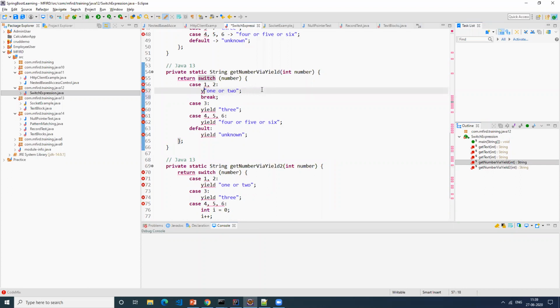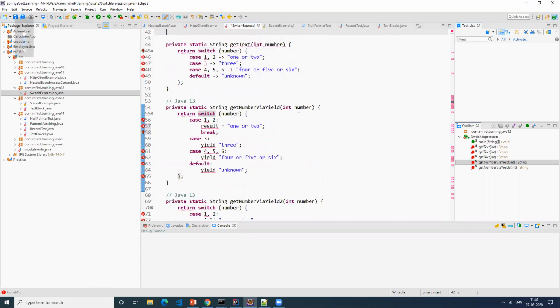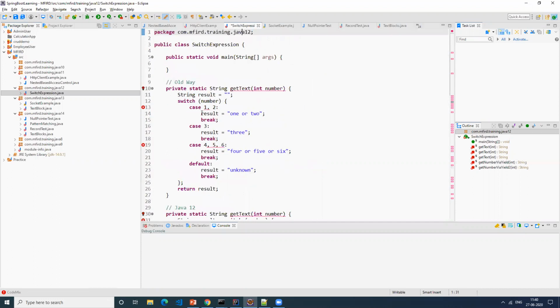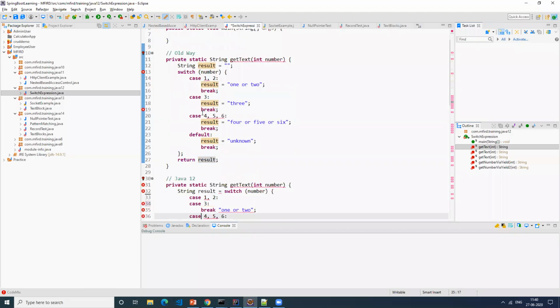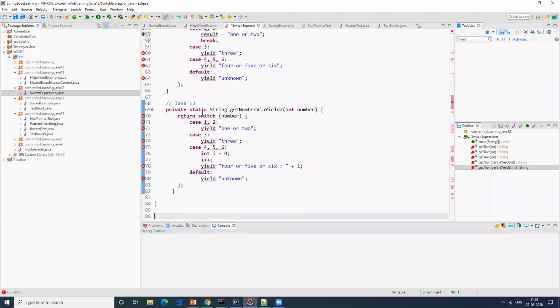Yes, that is there. The existing code works. Let's say I'm assigning something like this, and then I'm doing return. This is fine, there's no issue. It works as it is. But you can't use return and break together, right? In the existing code, if you are familiar with it, you can't have both. I can't do it like this. This will give a compilation error because it doesn't know which one to use. So we use either yield, return or break. If we don't want yield or break, it's up to you.